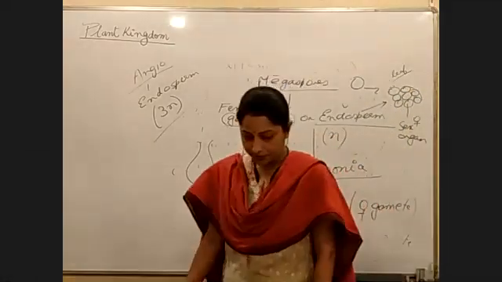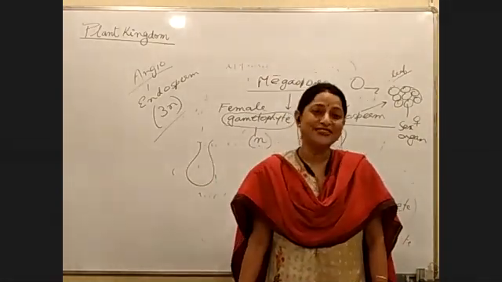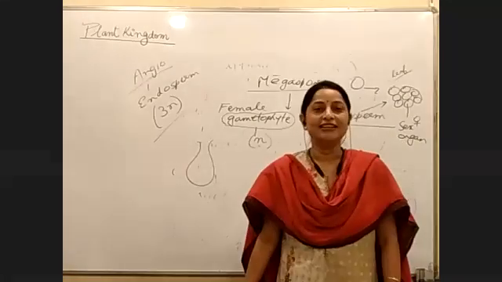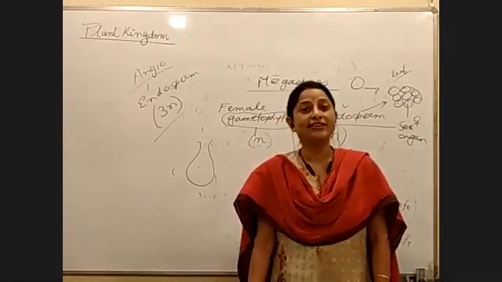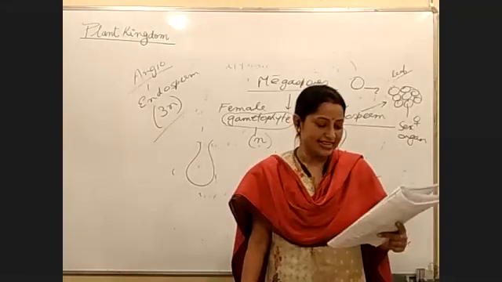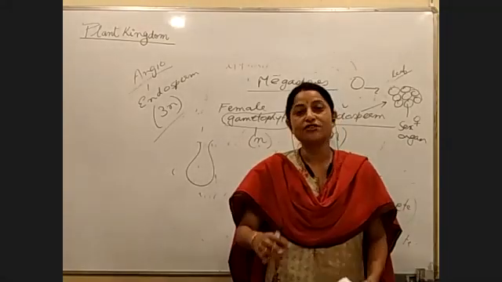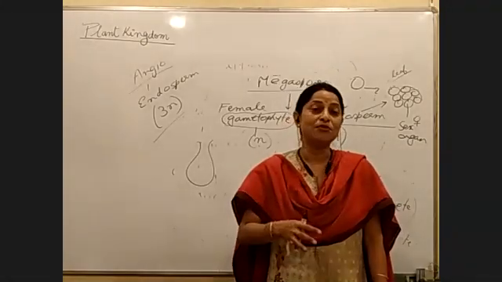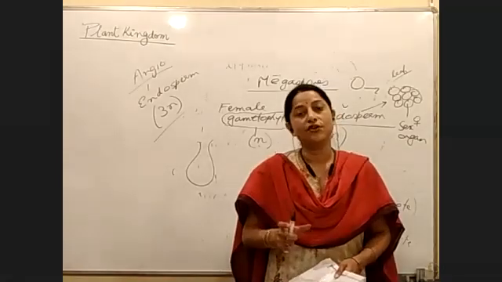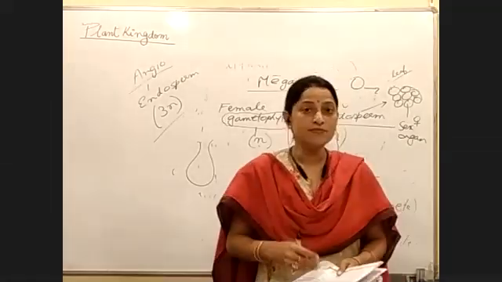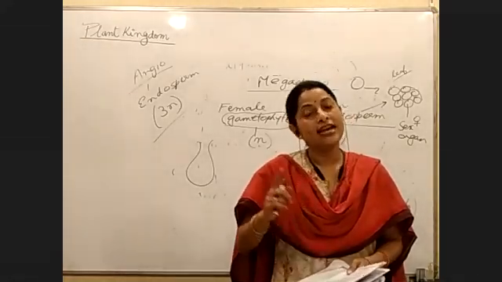No, ma'am. Ma'am, the male sex organ is not present, I think. Why do you think so? If you look at the chart properly, we have nowhere written the word antheridium. We directly wrote that there are microspores, and microspores form the male gametophyte, that is also called the pollen grain, and inside the pollen grain you see the male gamete, right? Nowhere did we mention antheridium. So this is a very important point. In gymnosperms antheridium is absent. Only archegonium is present.